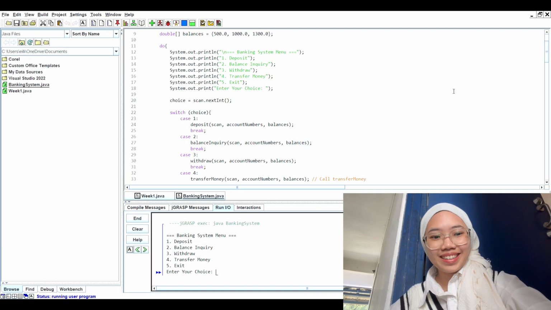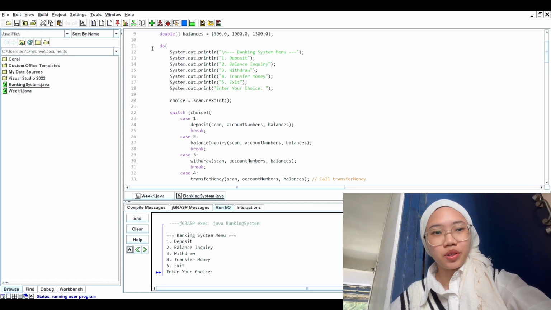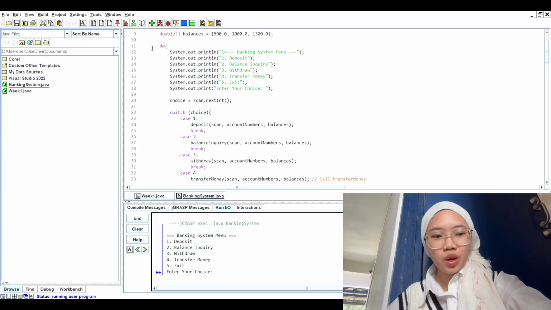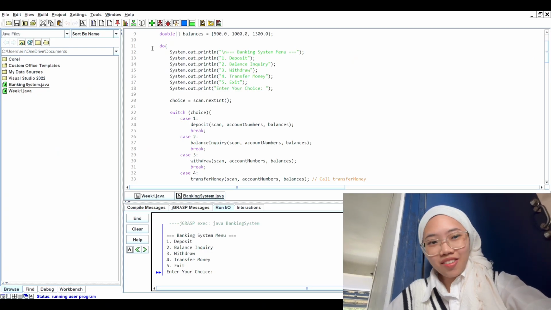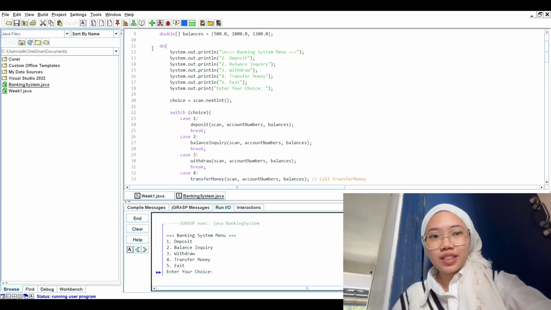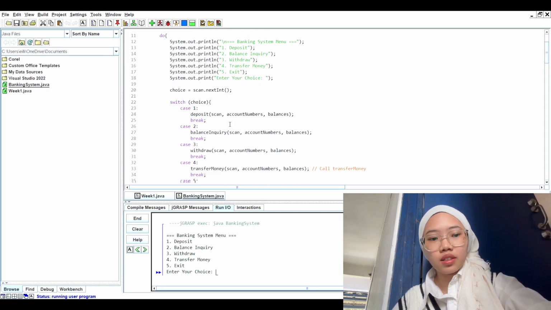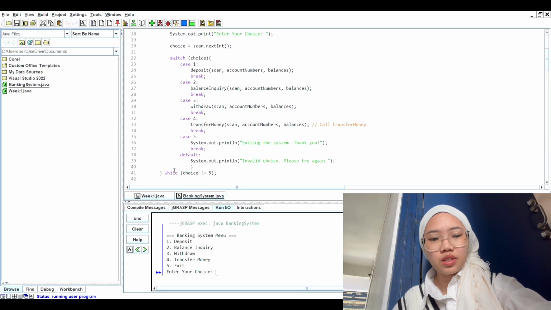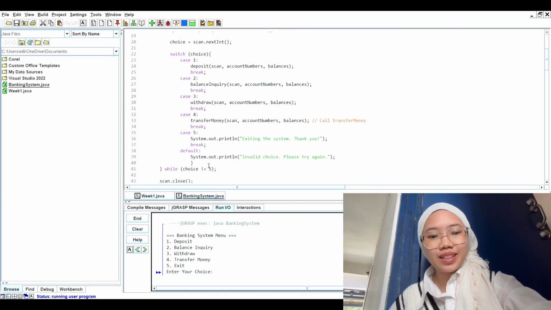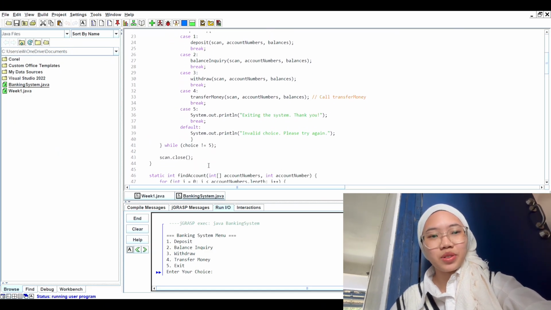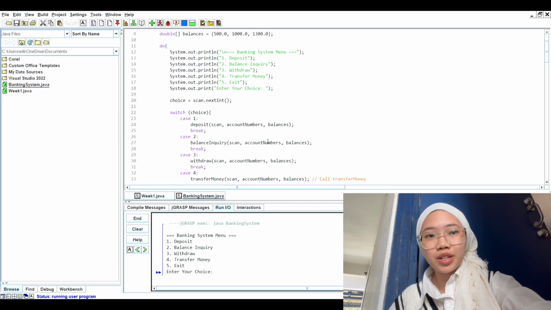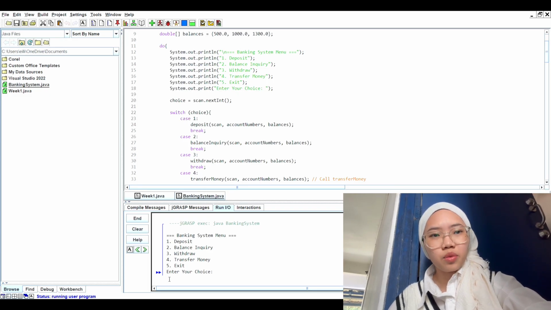So hi, in this presentation I will explain the repetition and process parts of our banking system, which is implemented in Java. For repetition, in this banking system, repetition is mainly implemented using loops. The do while loop in the main method. This loop is responsible for displaying the menu repeatedly until the user decides to exit the program by choosing option 5, which is exit.